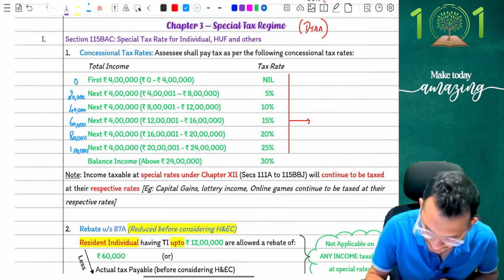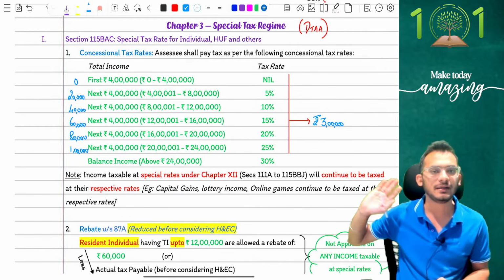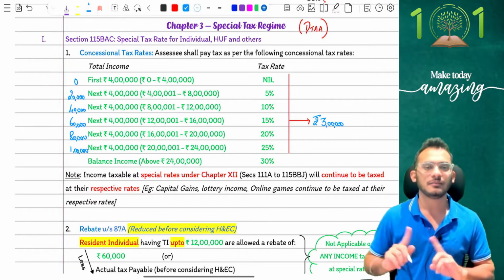So the shortcut for you remains the same, which means for the first 24 lakh rupees, you're going to tax at the rate of 3 lakh rupees. The incremental can be taxed at 30%. That's the shortcut for you to keep in mind. Correct? Yes.